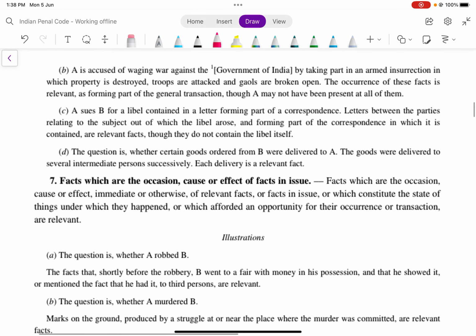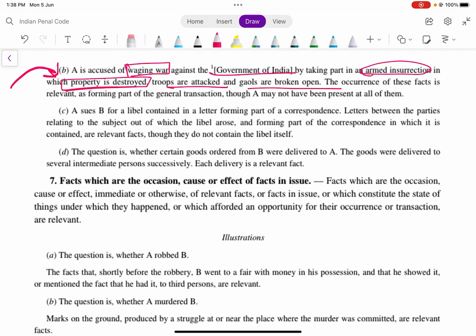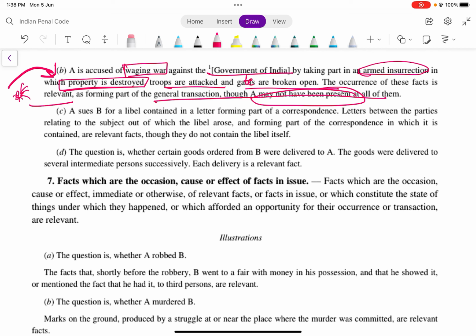Next illustration. A is accused of waging war against the Government of India by taking part in an armed insurrection in which property is destroyed, troops are attacked and gates are broken open. The occurrence of these facts is relevant as forming part of the general transaction, though A may not have been present at all of them. It was the same event, but there were some consequences. So it is not necessary that A must be present at all of them, but they would be considered in the same transaction.